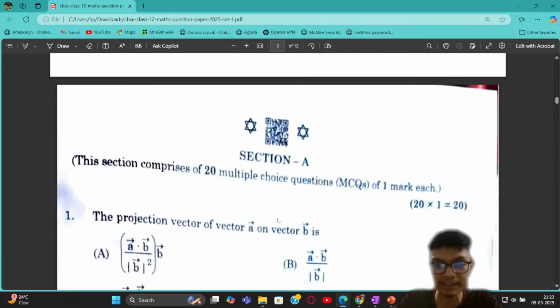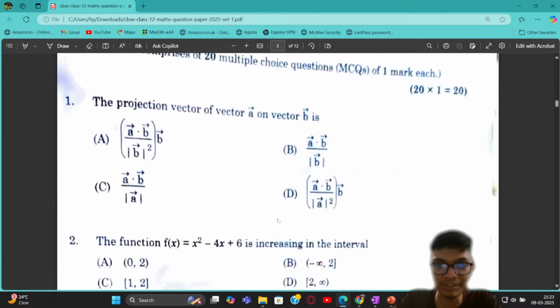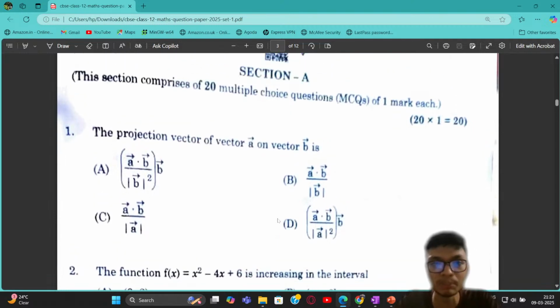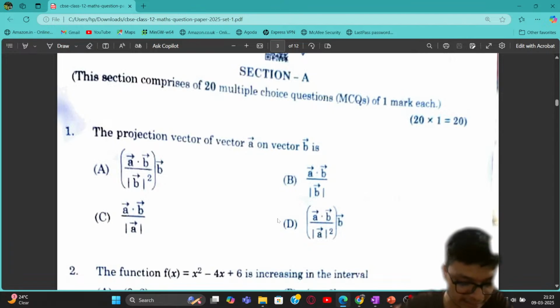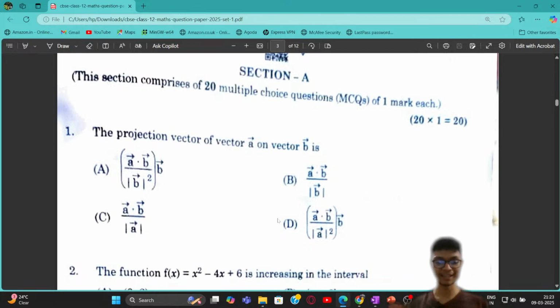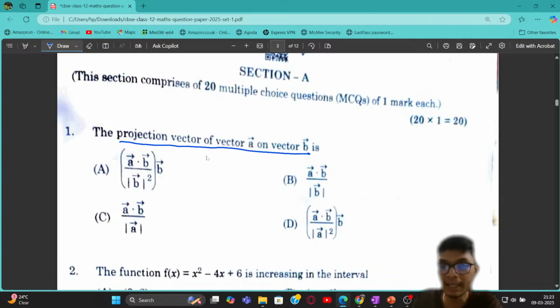Let's start with the discussion of the paper. The very first problem on the screen is a question from vector algebra. If you remember the class that I took on 7th of March, where I discussed the most important paper, I said that the question on the projection of a vector on any other vector is going to be really important.